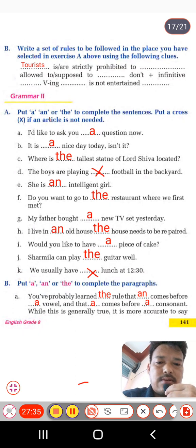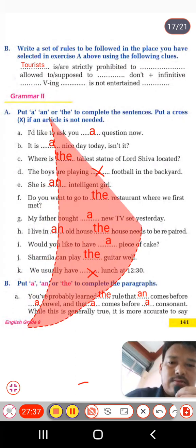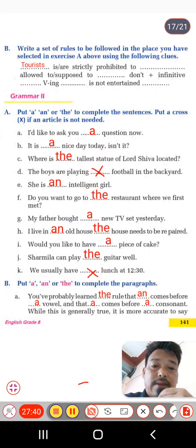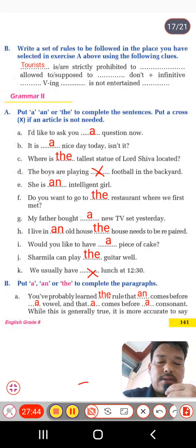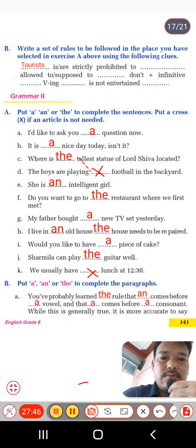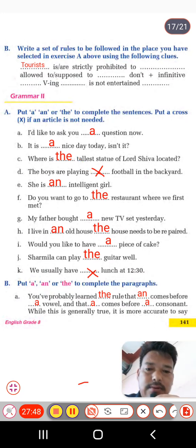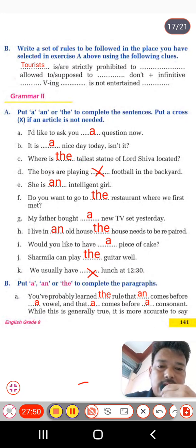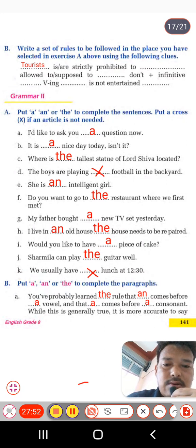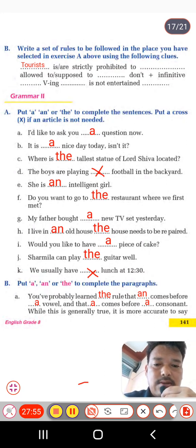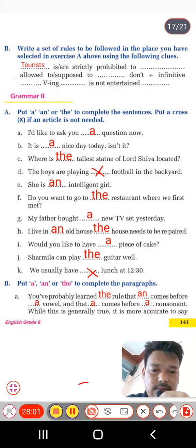You can write from your own, students, and I think I don't need to explain all these. Where there is no need of any article, you have to put a cross mark here. One thing that you must know, students, is that whenever we talk about meals, lunch, dinner, breakfast, we don't use any article. So before that we have to put a cross mark here.